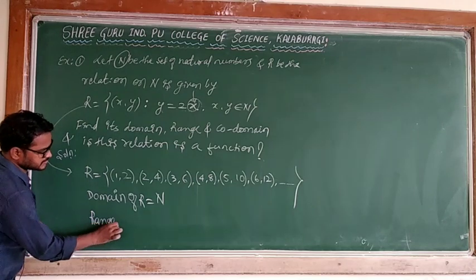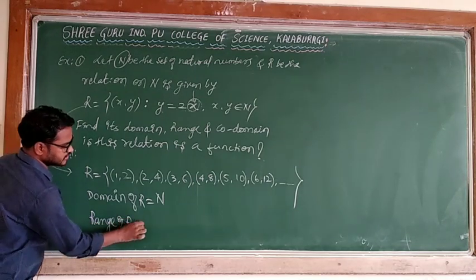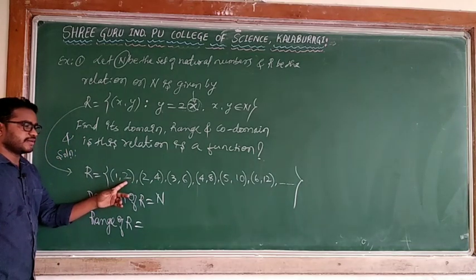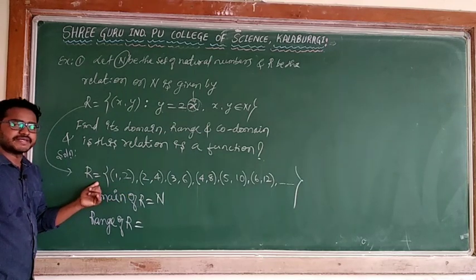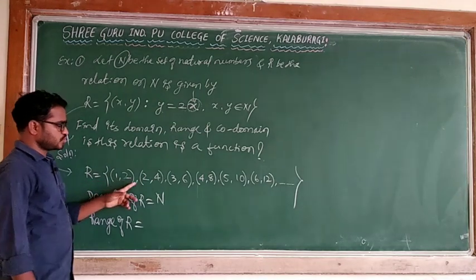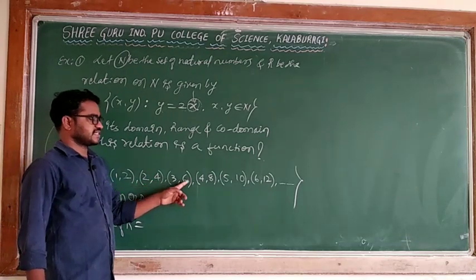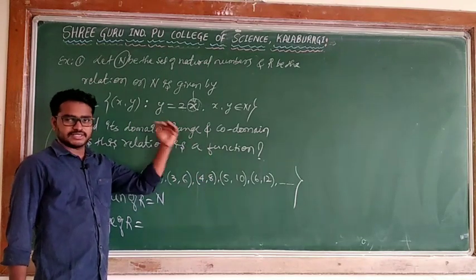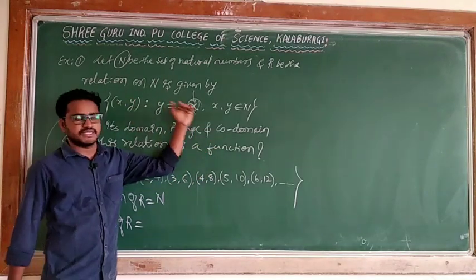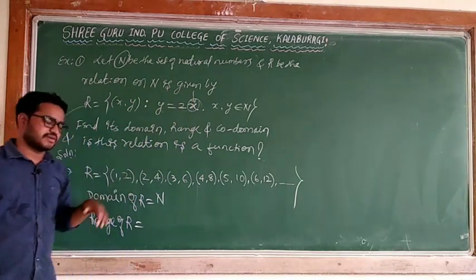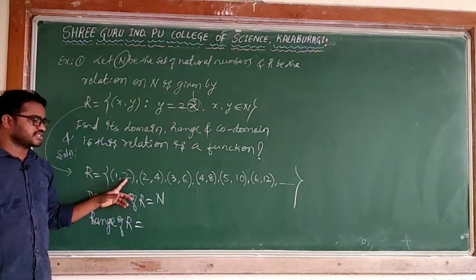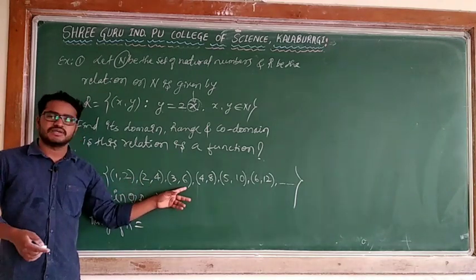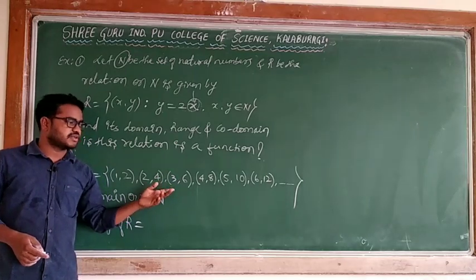Range of R is equal to the second elements of the ordered pairs in the given relation, as I said in the previous class also: 2, 4, 6, 8, 10, 12, 14, 16, 18, 20, and so on. I can say even numbers. 2 is an even number, after 2, 4 is an even number, after 4, 6, after 6, 8, next 10.